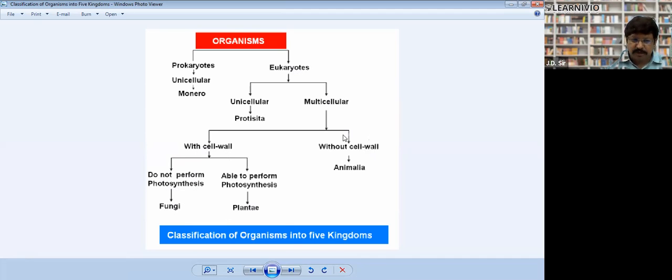And the last one: those organisms which are eukaryote, multicellular, but do not have a cell wall, he made the 5th kingdom, Animalia. So he divided all organisms into 5 kingdoms: Monera, Protista, Fungi, Plantae, and Animalia. Clear?